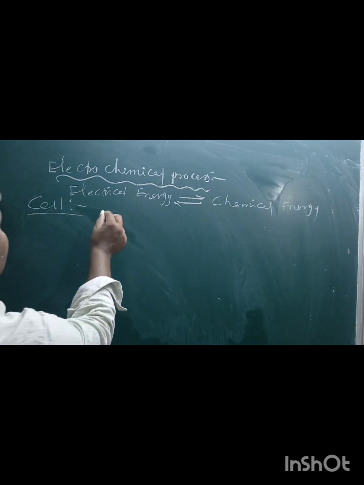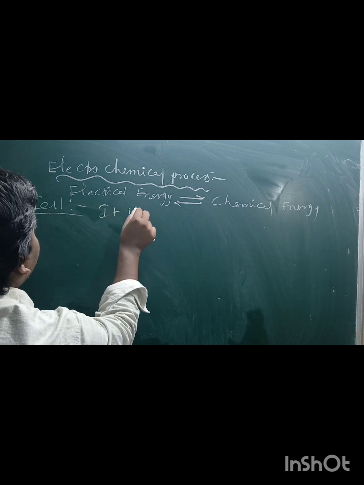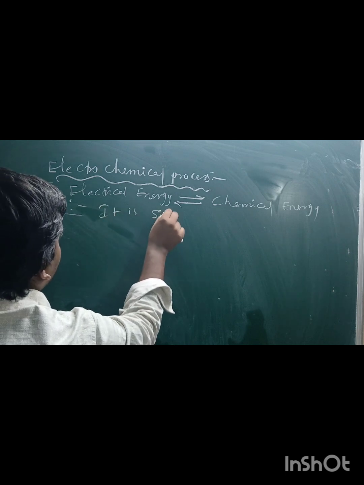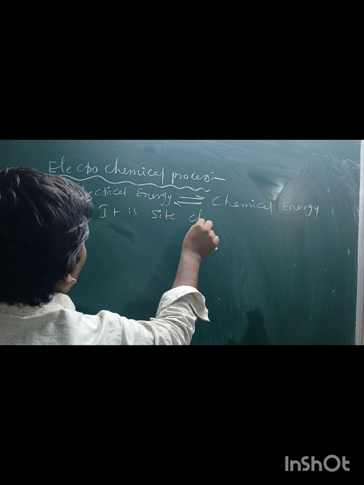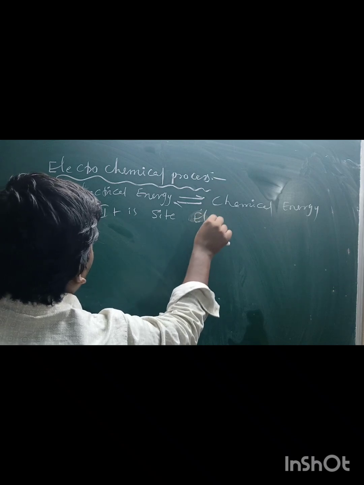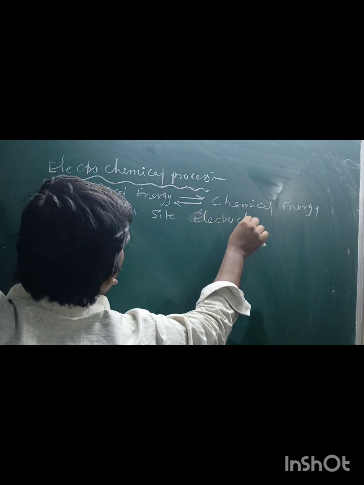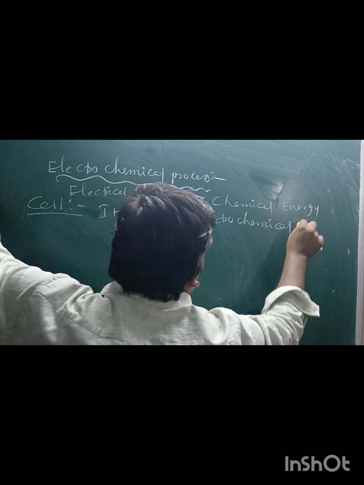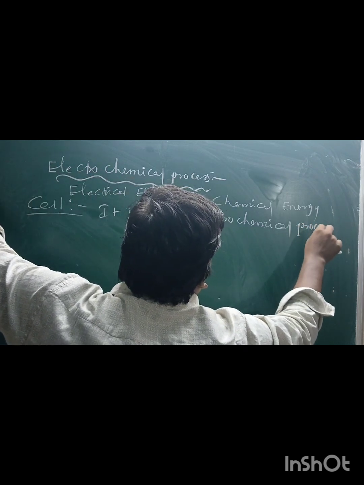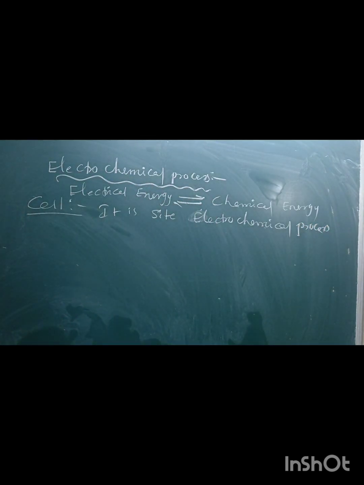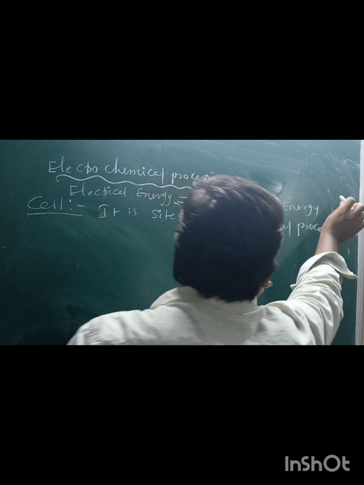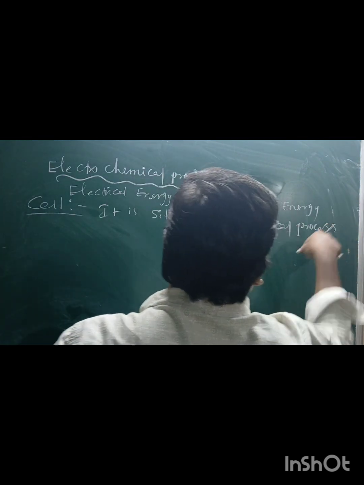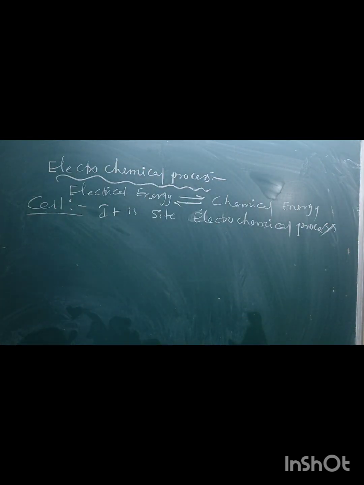It is a site of electrochemical process. The cell is a device.